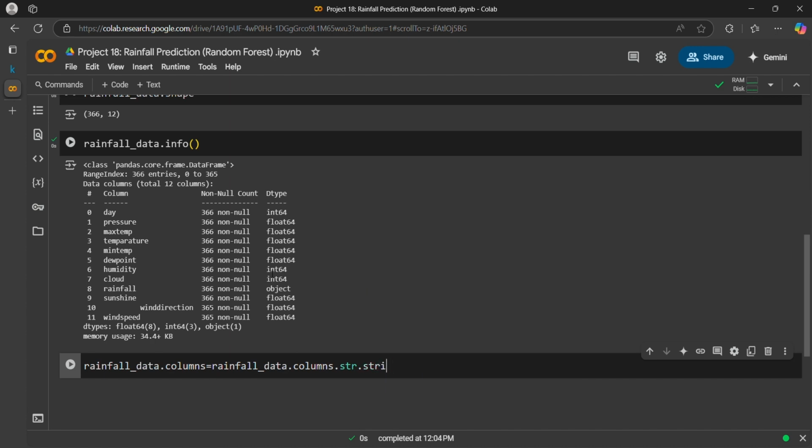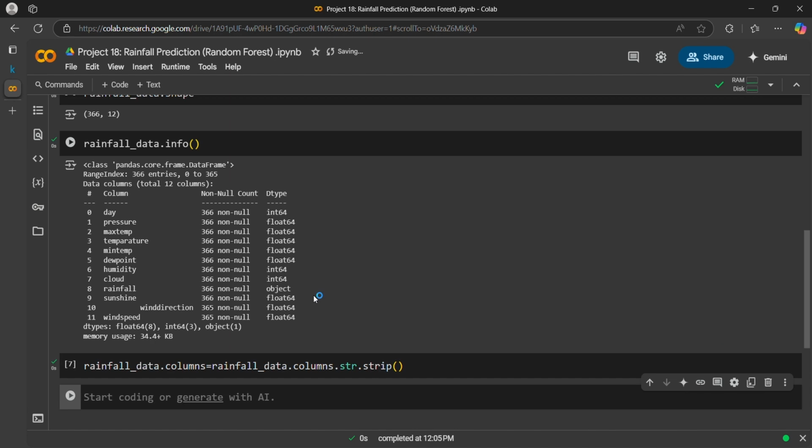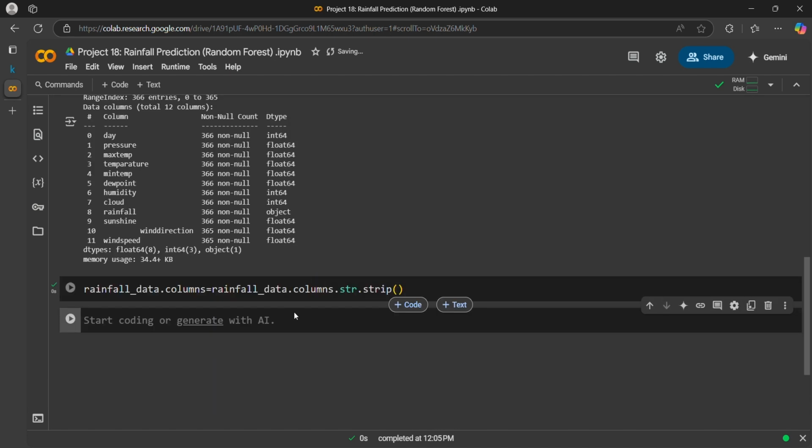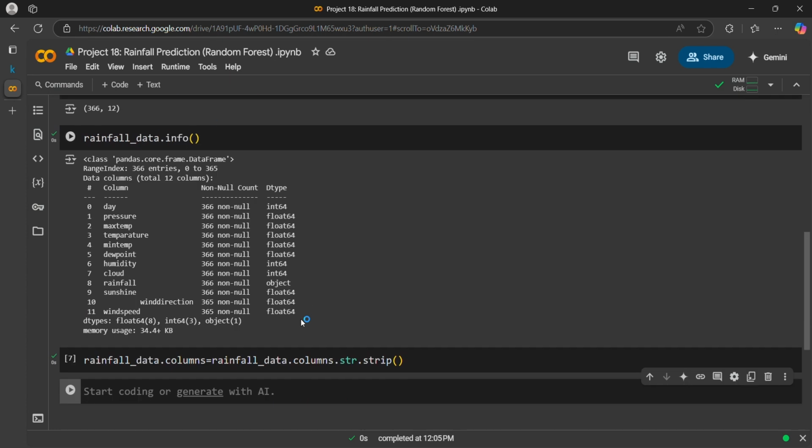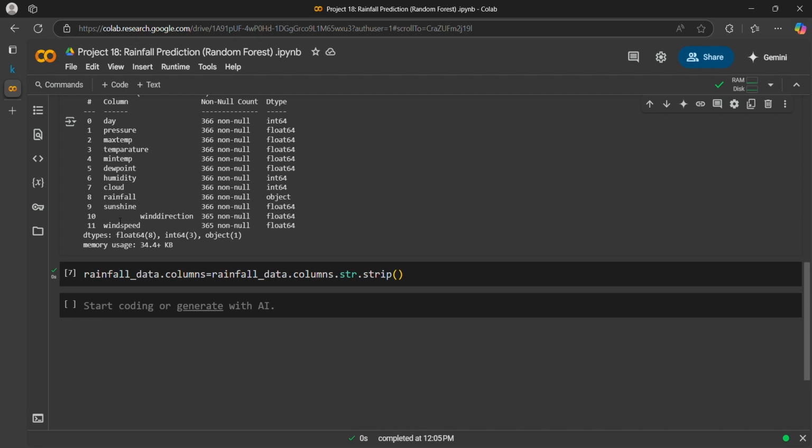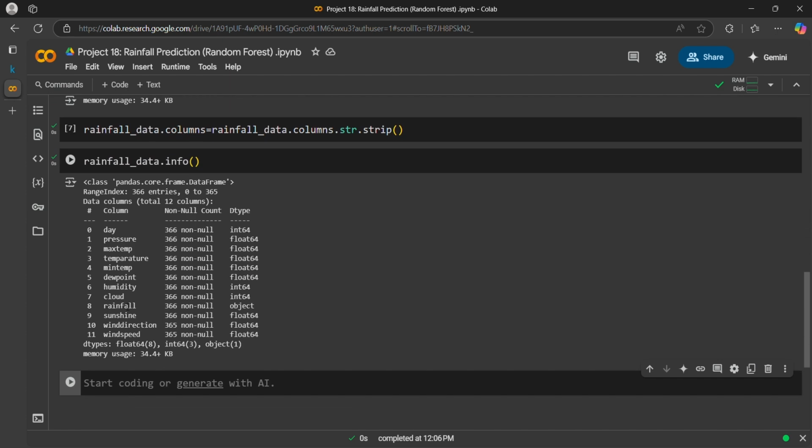What it will do is remove all the spaces in the column names. So let's run it. After that, let's print info again just to check whether the wind direction has updated or not. So as we can see, all the spaces have been removed.